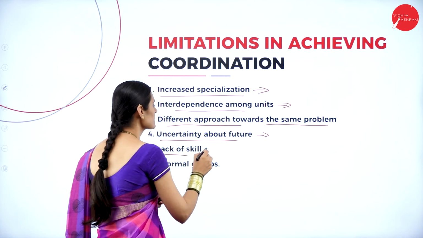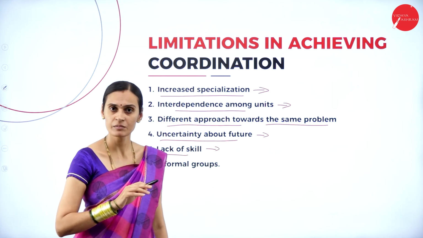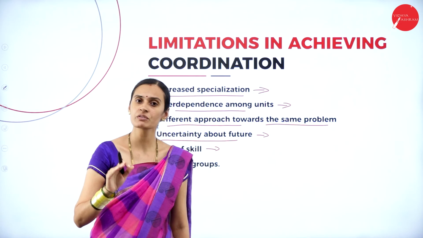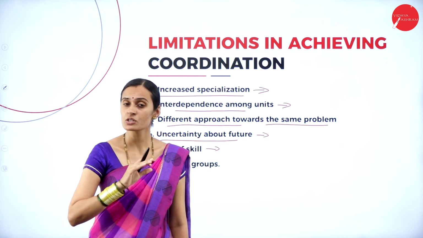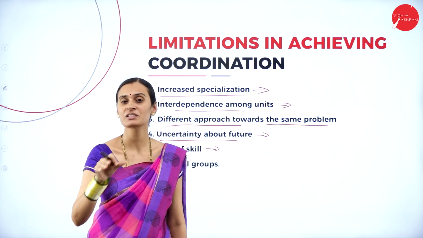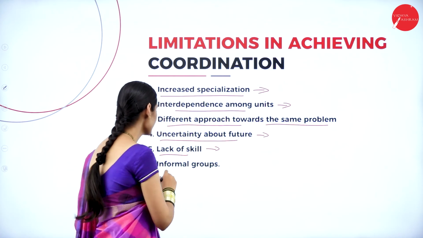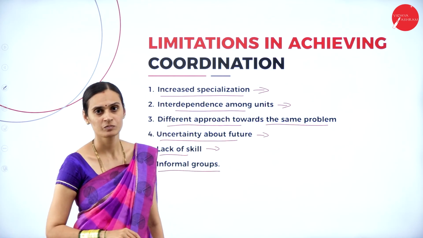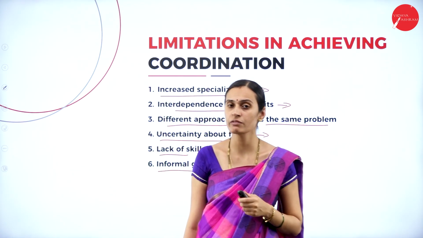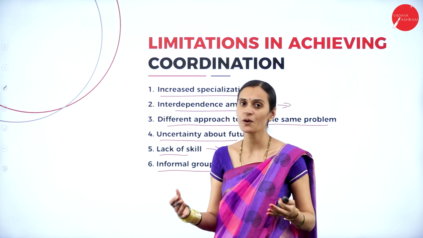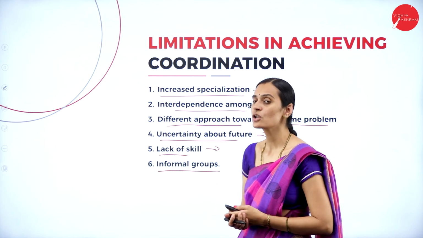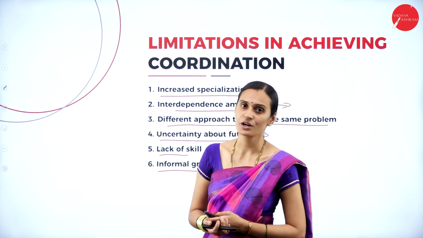And then lack of skill. Yes, if everybody has the skills required for the organizational goal, coordination will be better. If one person or many persons suffer from a lack of skills, it is not possible to maintain coordination among the skilled and unskilled. Yes, next one, informal groups. Informal groups are strongly bonded by forces of culture and social values, and it is not possible to maintain coordination among the different workers and also the informal workers. Yes, so these are all the different limitations of coordination.